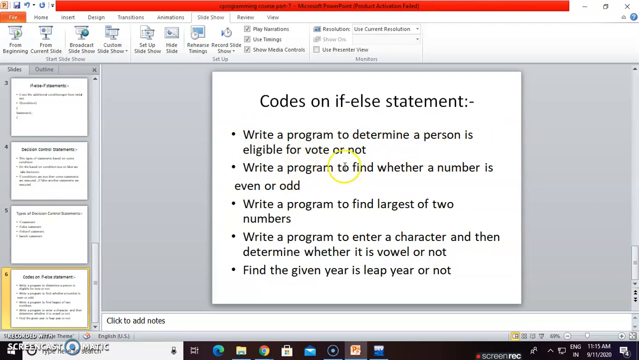Write a program to find whether a number is even or odd. Write a program to find the largest of two numbers. Write a program to enter a character and determine whether it is a vowel or not. Find whether the given year is a leap year or not. First, I am showing you the first program: write a program to determine whether a person is eligible to vote or not. By this program I will also define the if else syntax.